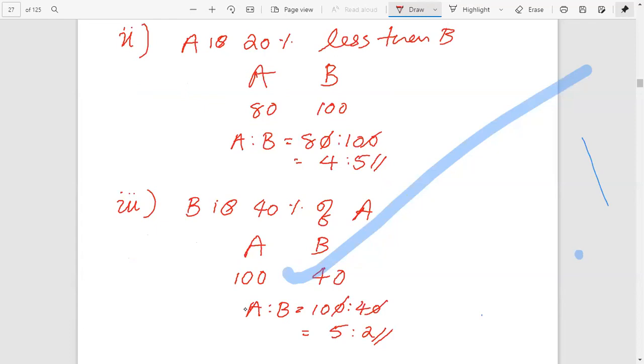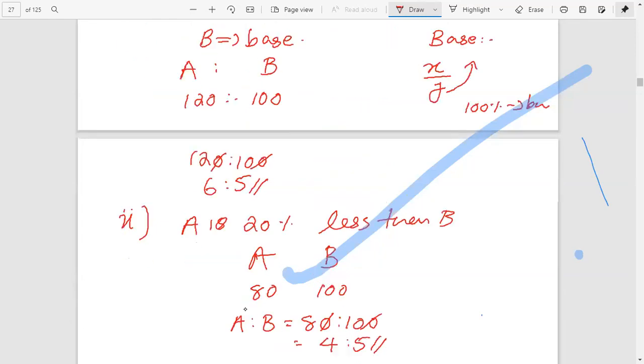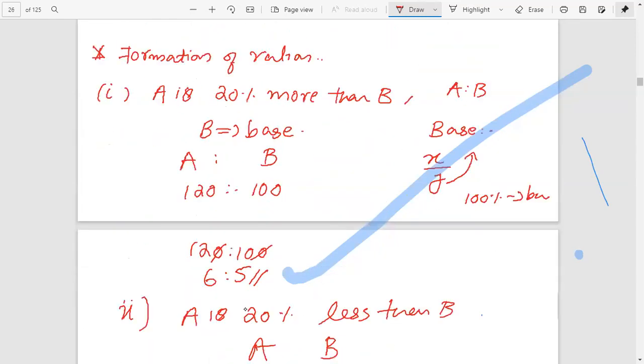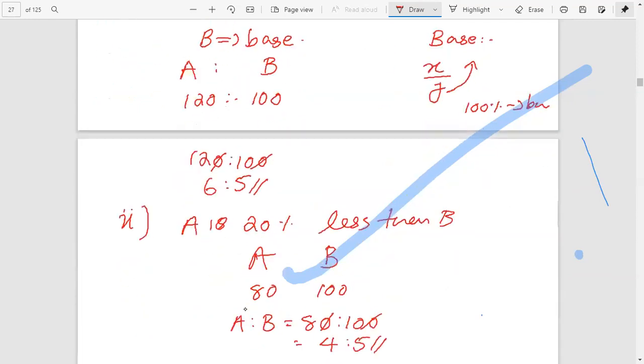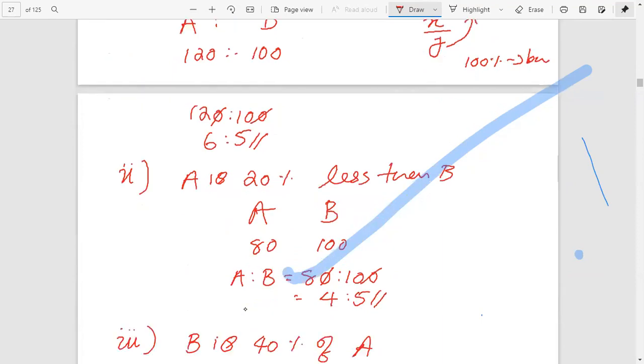Let's check the above. First question: A is 20% more than B. Here B is the base, therefore B gives 100 and A is 20% more, therefore 120. Ratio 120 is to 100. Next, A is 20% less than B. Here also B is the base, so it is 100 and 80.